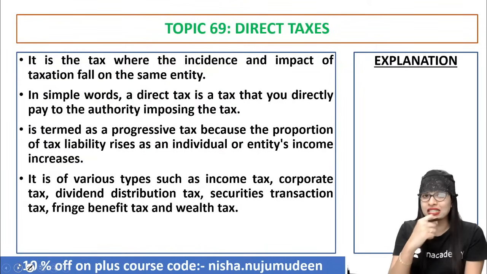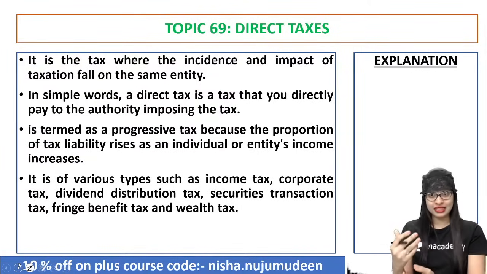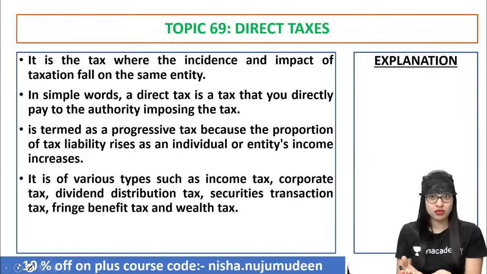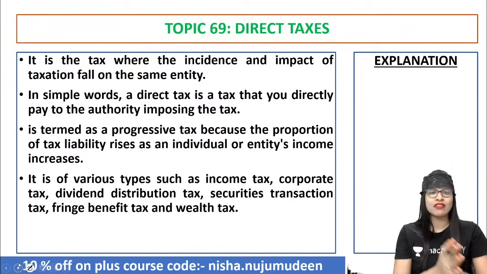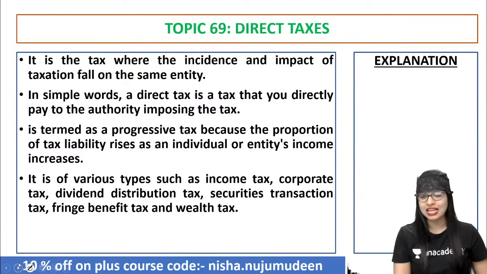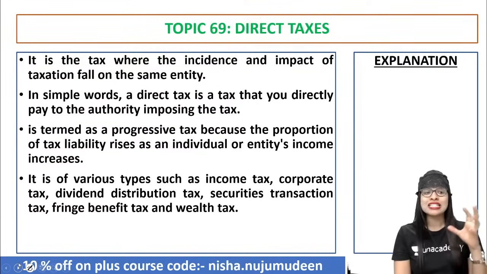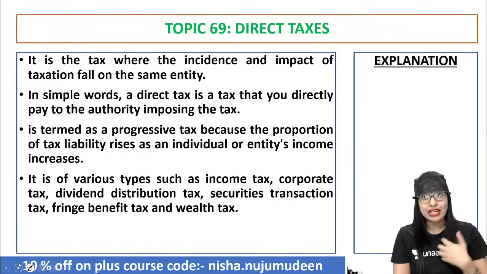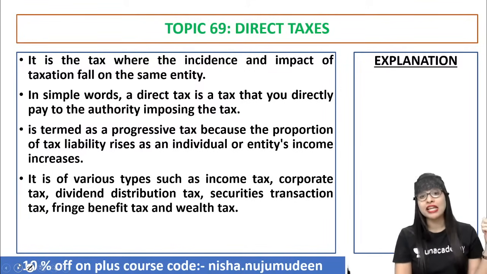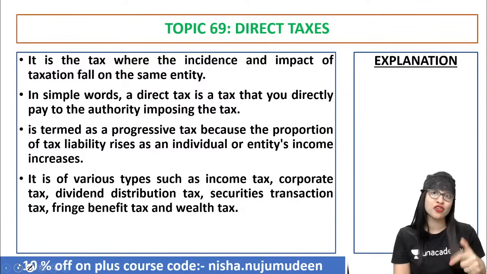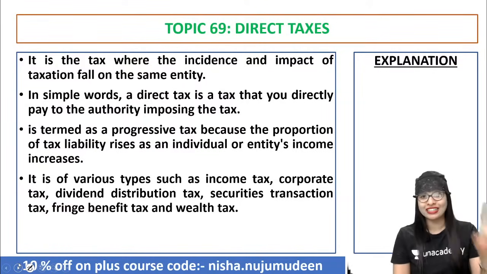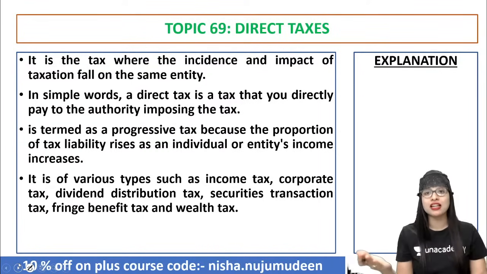Now basically, what is a direct tax? We all know. It is a tax paid directly by an individual to the government without passing on the burden. It is a tax where the incidence and the impact of taxation fall on the same entity. For salaried individuals, when you get your income, a portion is cut, which means the tax has been taken. You feel the pinch of paying the tax when you get your salary. The incidence and the impact are on the same person. Directly from your income, they cut the tax amount.